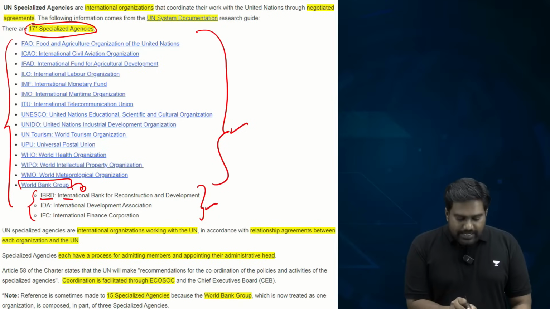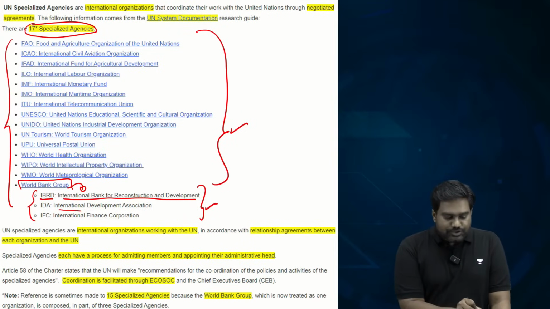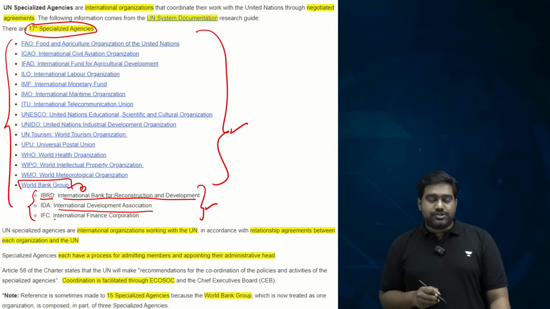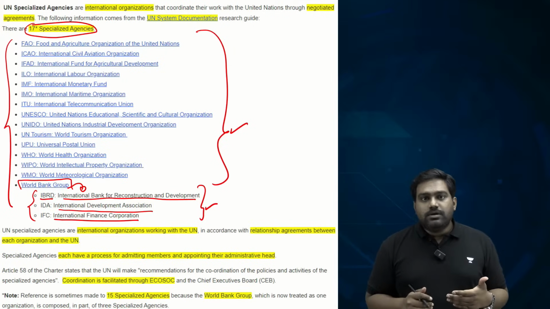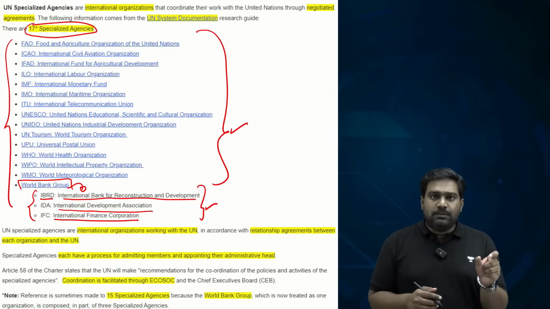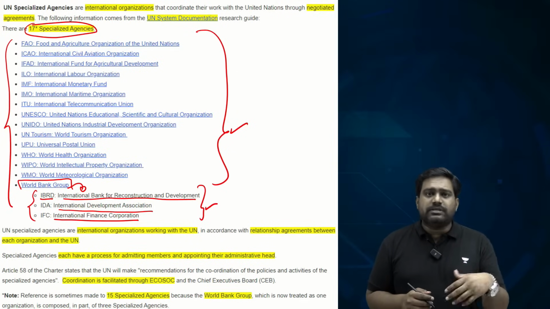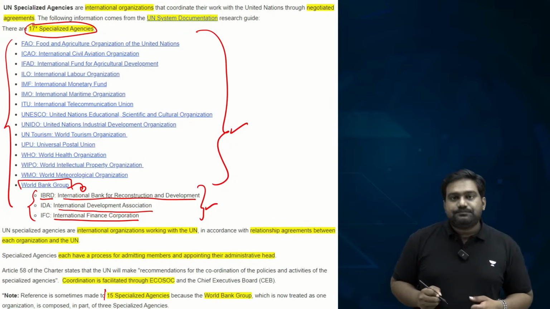You have IBRD, International Bank for Reconstruction and Development, International Development Association, and International Finance Corporation. So collectively, these 3 make up the World Bank group. So 14 plus 3, you have 17. But if you consider World Bank group as one collective institution, then you have only 15 specialized agencies.